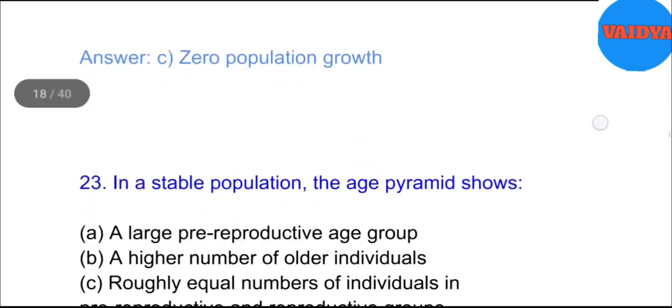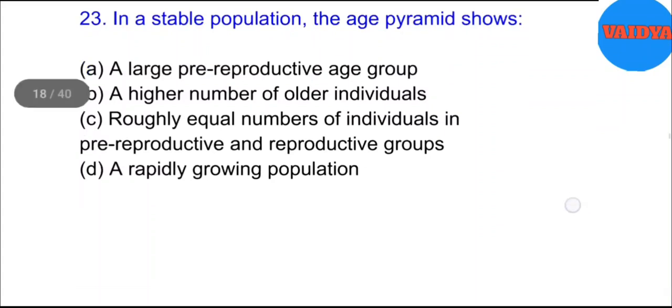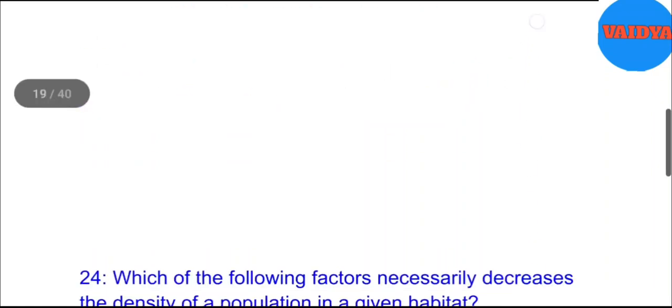Answer. C. Zero population growth. 23. In a stable population, the age pyramid shows A. A large pre-reproductive age group. B. A higher number of older individuals. C. Roughly equal numbers of individuals in pre-reproductive and reproductive groups. D. A rapidly growing population. Answer. C. Roughly equal numbers of individuals in pre-reproductive and reproductive groups.